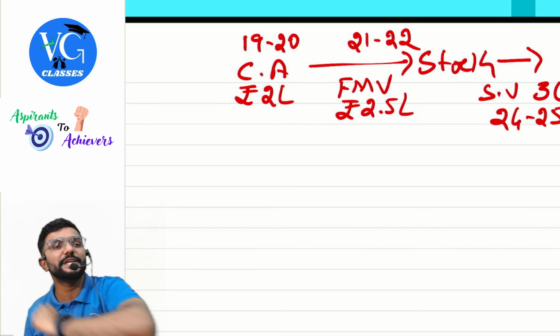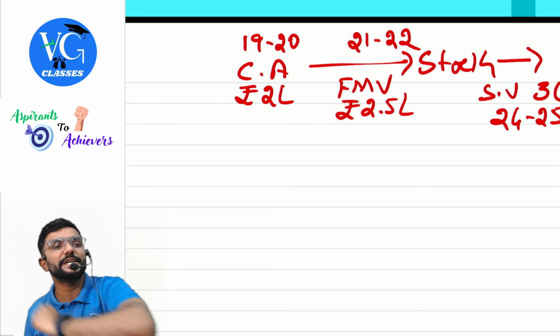When the stock is sold, guys, we have to compute PGBP income also. So what is the sale value there? 3 lakh. And what will be the cost? The FMV. How much is that, sir? 2.5 lakh. Remaining 50,000 is which income? PGBP. When is it taxable? 24-25. Likewise, in the same way we have to compute capital gains also, guys.